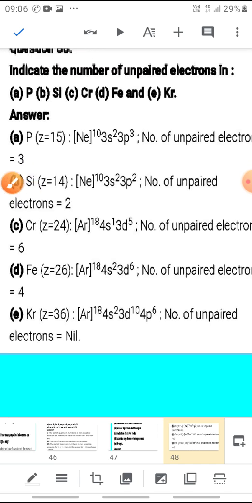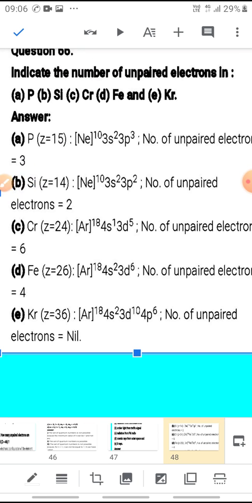Now, so we have done the electronic configuration. Do write the electronic configuration of all the atoms in your notebook. Do practice like this and check how many unpaired electrons are there.